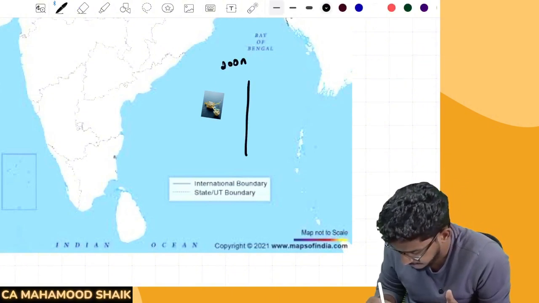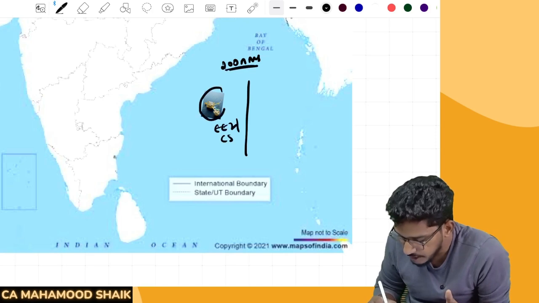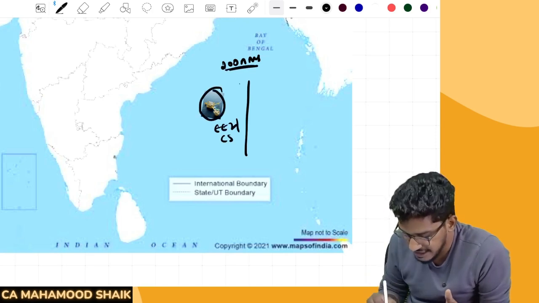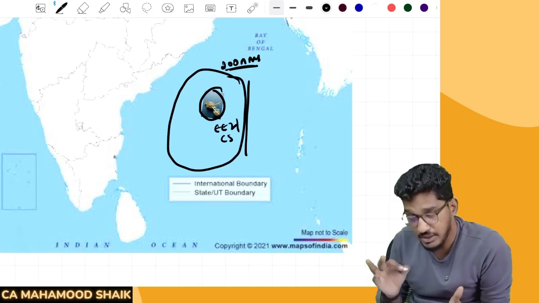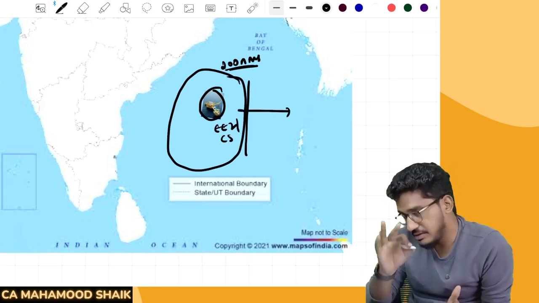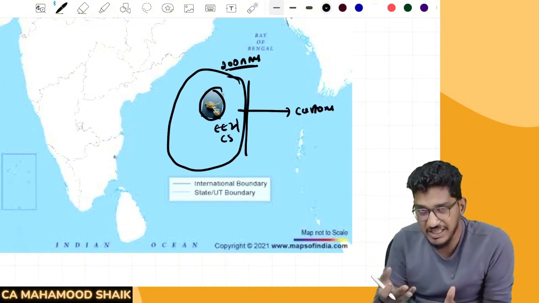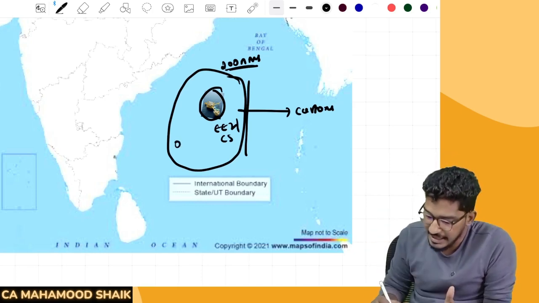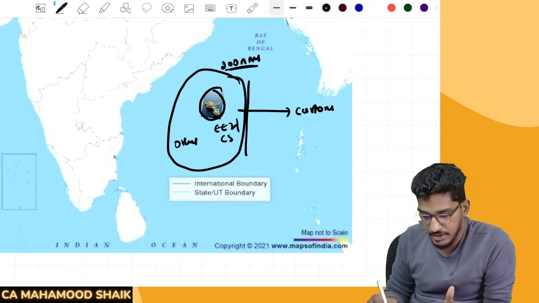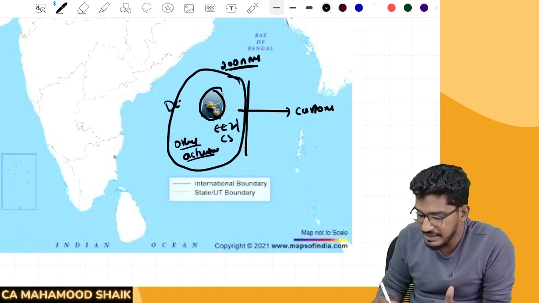Within this 200 nautical miles, that means within the EEZ and the continental shelf, if oil exploration is happening, then for the purpose of oil exploration, the Customs Act will become applicable to the entire EEZ and the entire continental shelf, for oil production or for providing any parts related to oil production. If any other activity is performed apart from this, for those activities there are some designated areas mentioned.